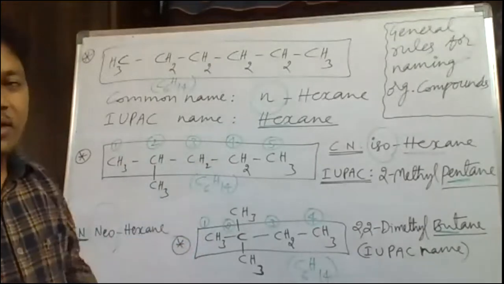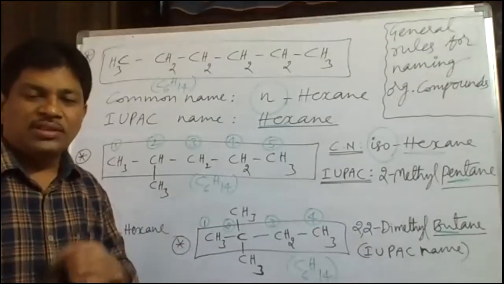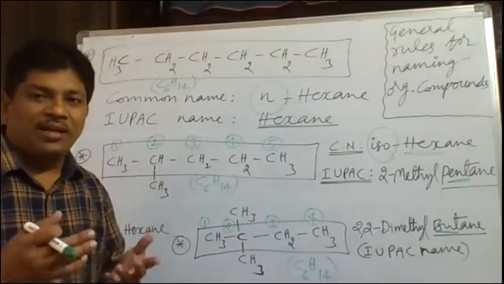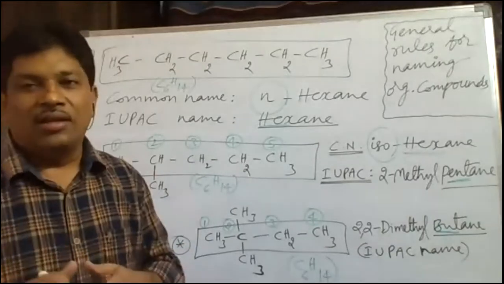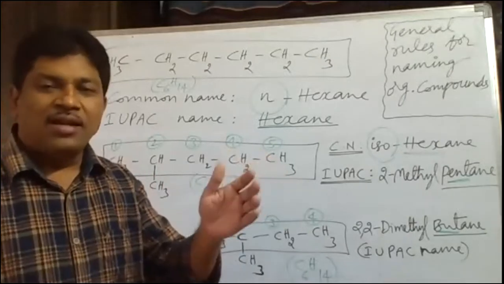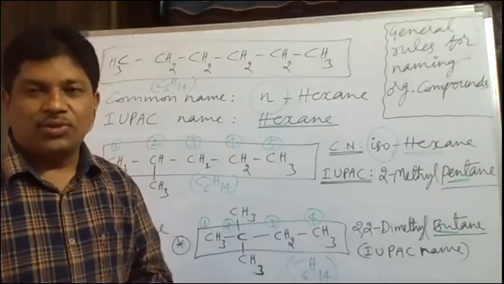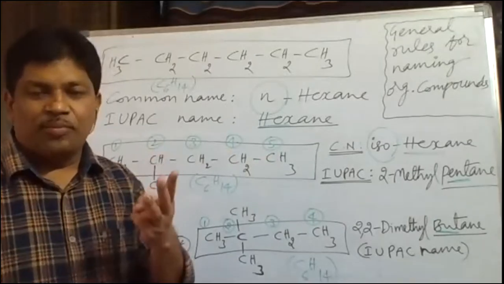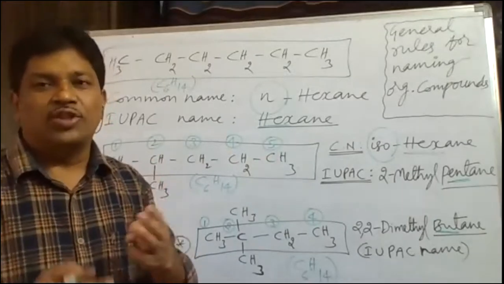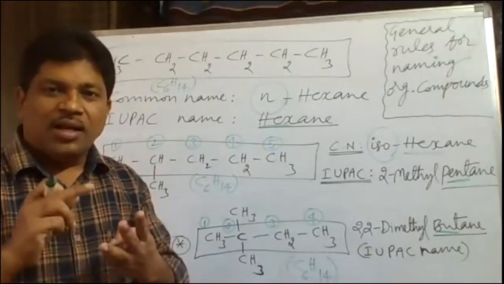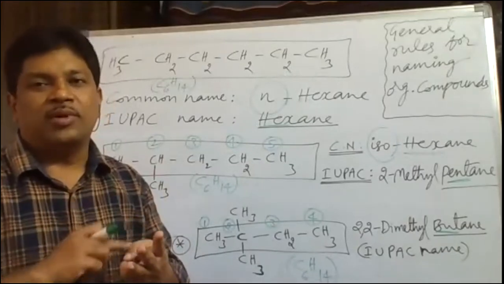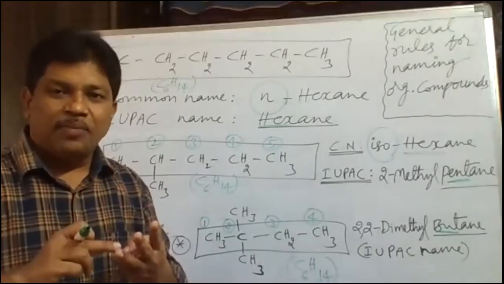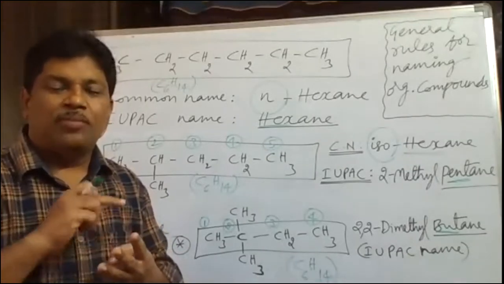So like this, we have to understand the differences between iso compounds, neo compounds, and normal compounds. Like this, if you take butane, we can get only N-butane, normal butane, and isobutane, only two structures. And from pentane onwards, we have three types of isomers: N-pentane, isopentane, neopentane; N-hexane, isohexane, neohexane; N-heptane, isoheptane, neoheptane possible.